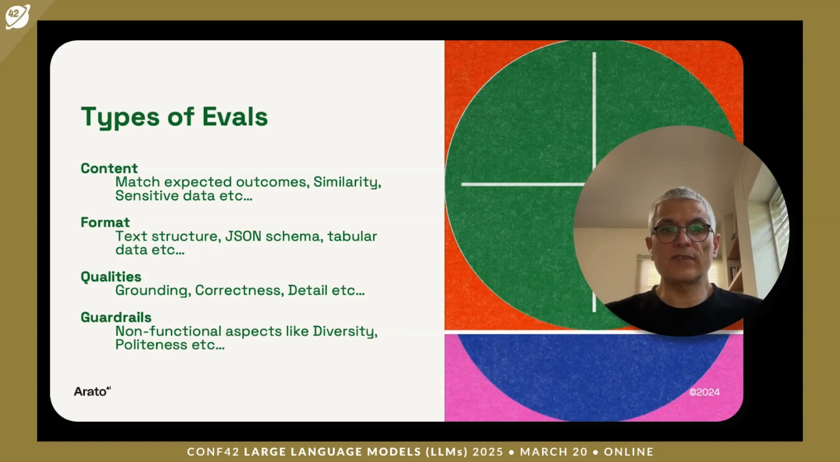The third category is various qualities, like making sure that the bot is using the documents that we are passing as part of the context and is grounding the answers based on these documents. And of course, other guardrails or non-functional aspects like politeness in our use case, which is one of the requirements we got for building the bot.